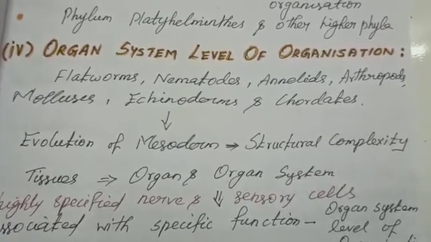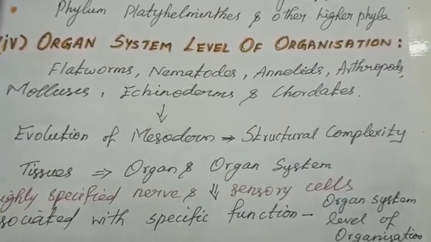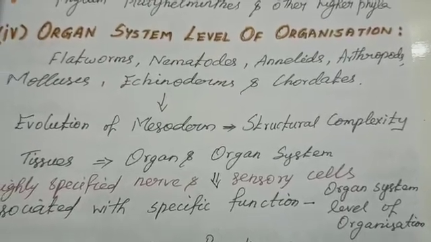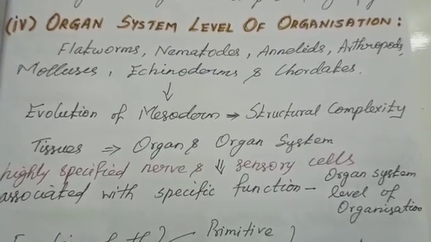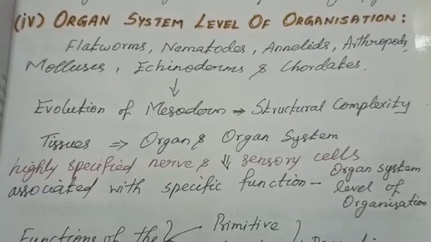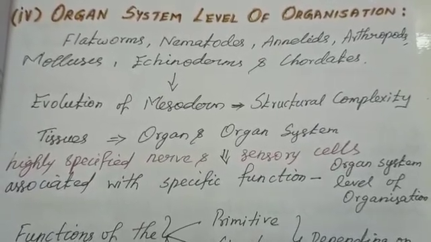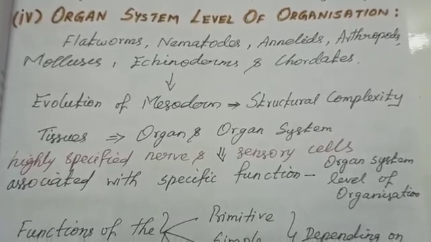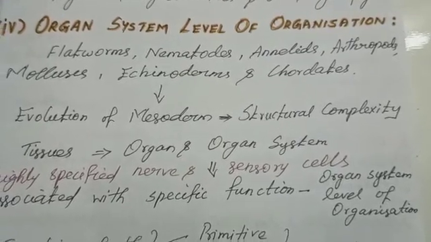So it is the evolution of mesoderm. How the organ system is arranged is due to the evolution of mesoderm. It gives structural complexity to the organism. Here the tissues form the organ and organ system. How do they perform the specific function in a coordinated way? Due to the highly specialized nerve and sensory cells. They are associated with a specific function and form the organ system level of organization.